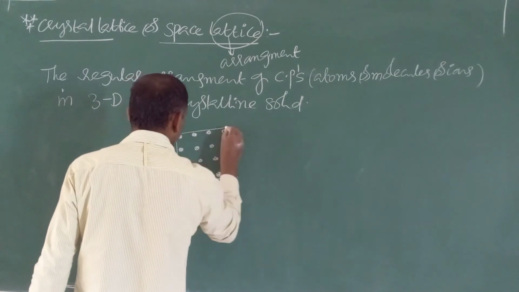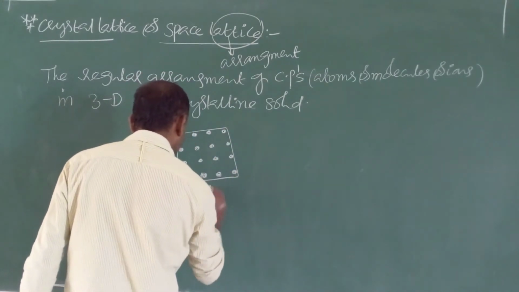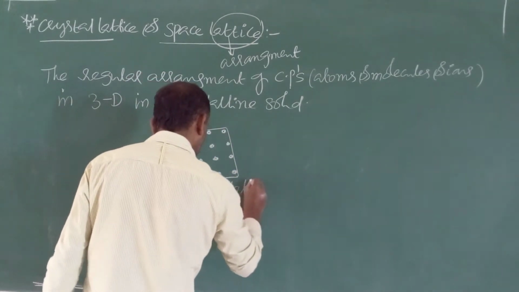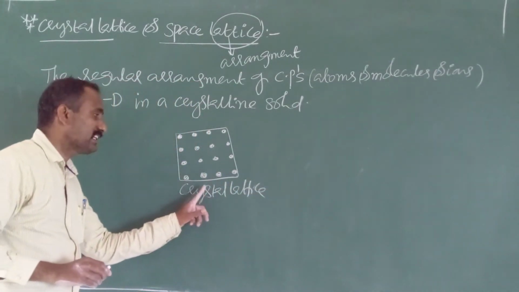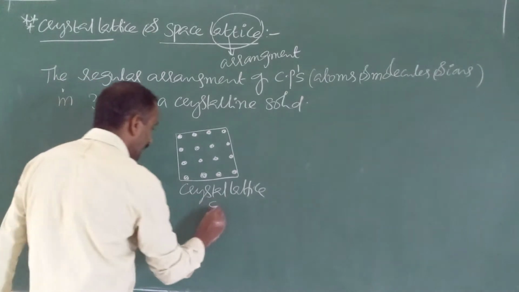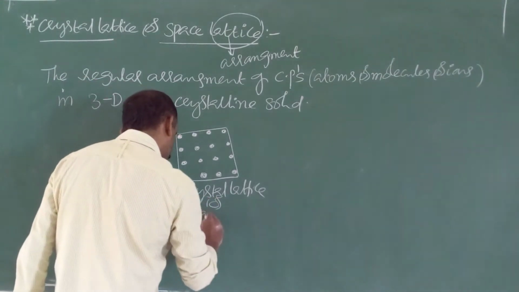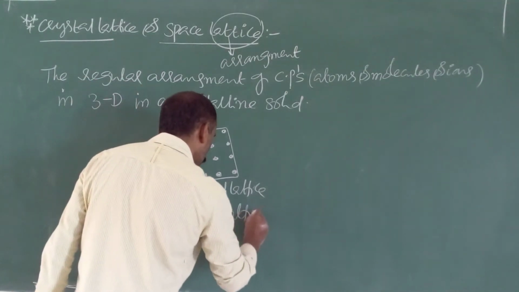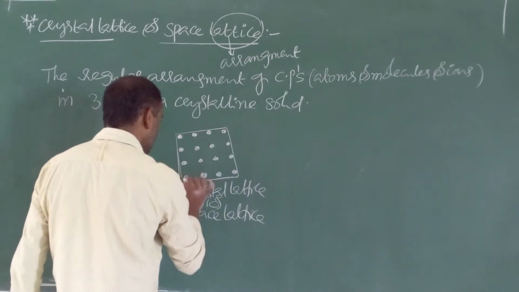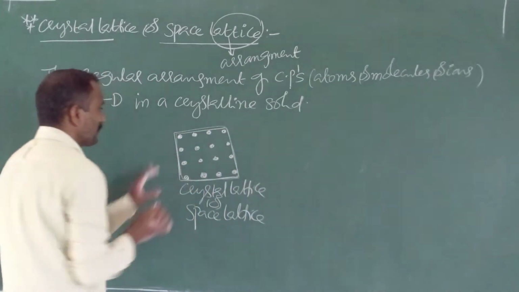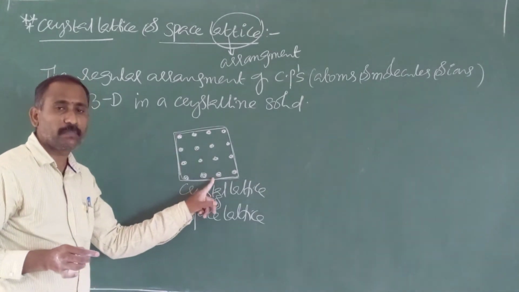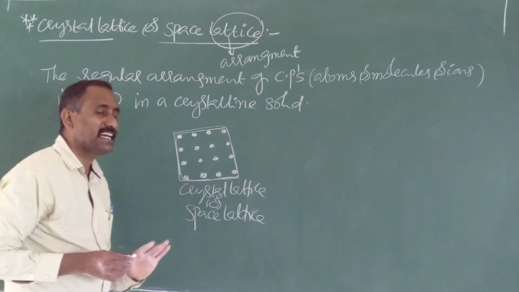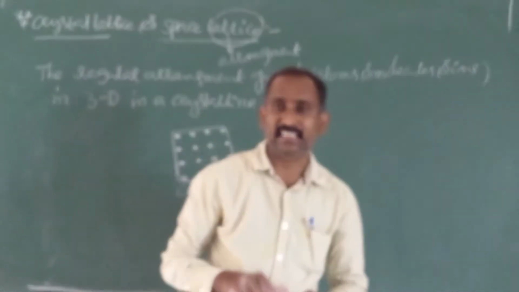This arrangement is known as crystal lattice. This is the crystalline solid, in which they are orderly arranged. It is also known as space lattice. Why is it known as space lattice? Within the given space, all the constituent particles are orderly arranged. That's why it is known as crystal lattice.